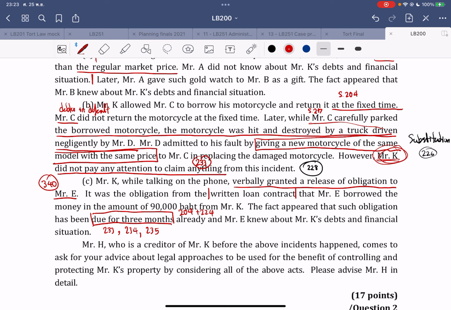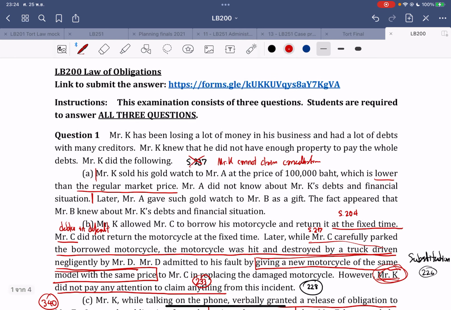Now Mr. H, who is a creditor of Mr. K, comes to you asking for legal advice on the legal approach to be used for the benefit of controlling and protecting Mr. K's property. So, let's look at the first scenario here.